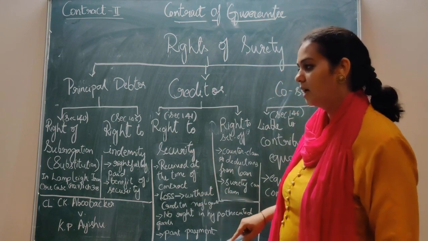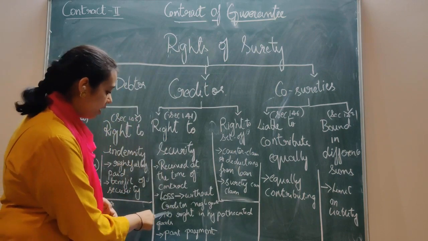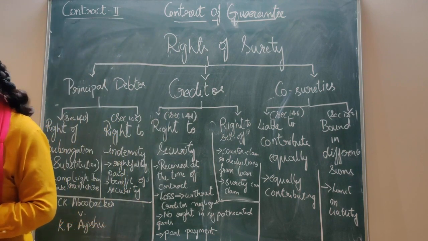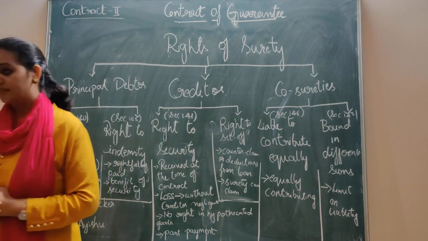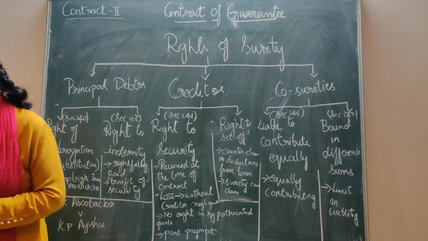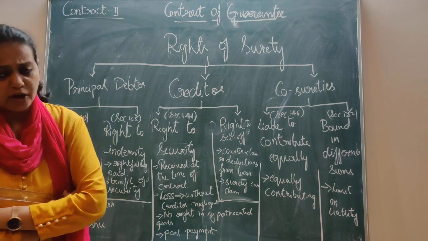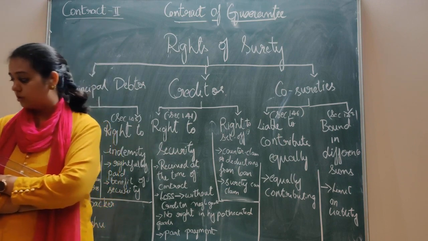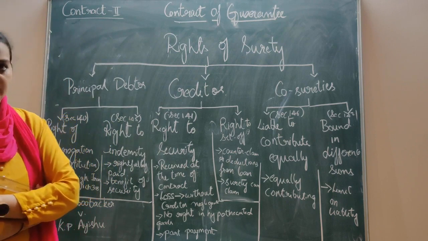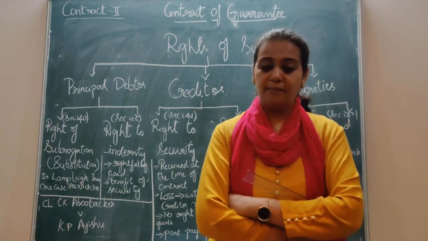The next point is loss. In case the securities are lost without the creditor's negligence, what happens? If there is a loss of securities by the creditor, it results in discharge of the surety, right? We have dealt with this also in detail, that it results in discharge of the surety. However, in case of hypothecated goods or pledged goods, he cannot have a claim for that property.